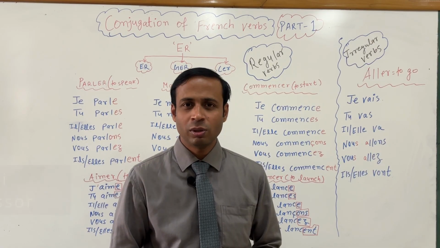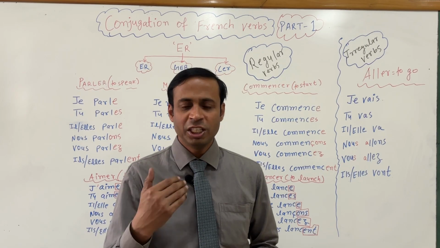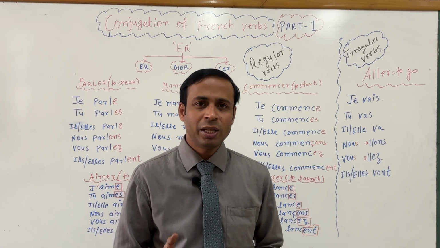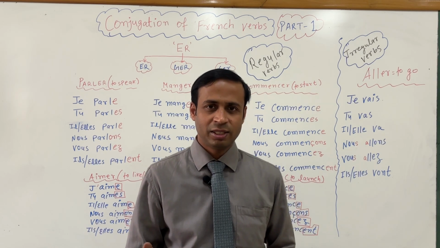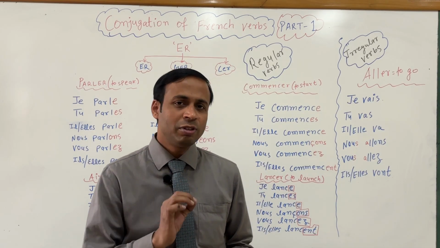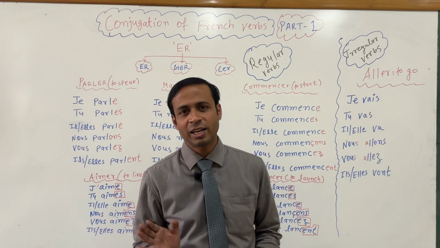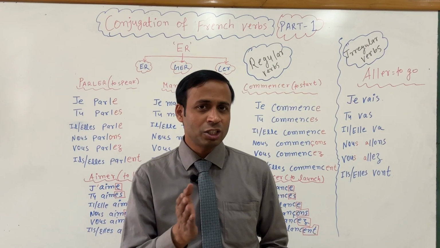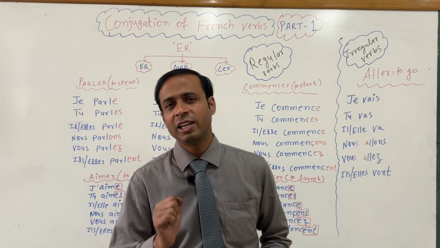And today the topic is French conjugation, that is French verbs, and we are going to learn only the present tense. In French there are three categories of verb. The first category is ER ending, meaning verbs whose last letters are ER. The second is IR ending, meaning verbs whose last letters are IR. And the third category is RE ending. But today we are only going to learn ER ending verbs.